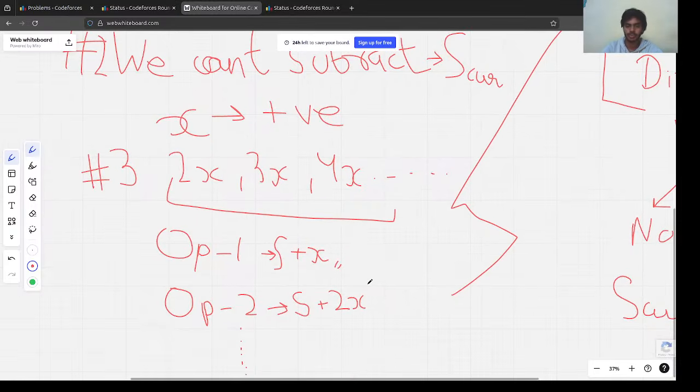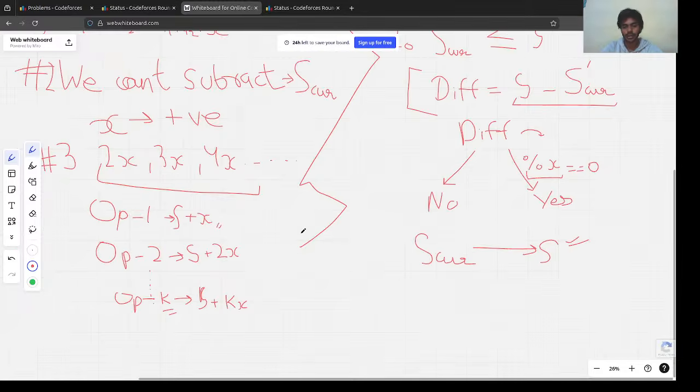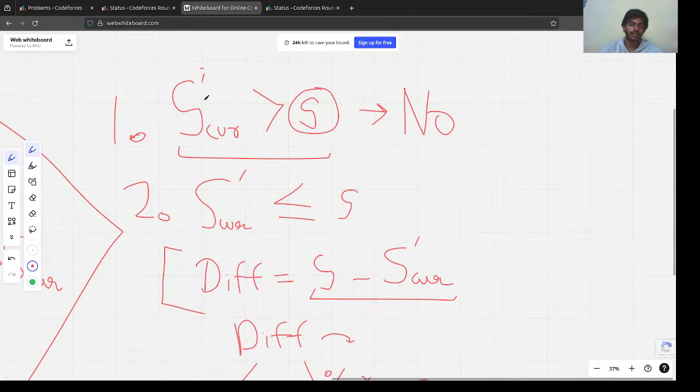So if we did k operations, it would increase the total sum by k times x. Got it? Let's say we did k operations.